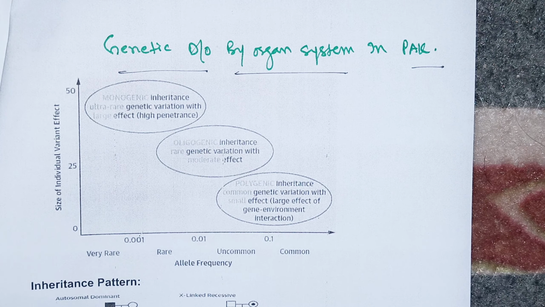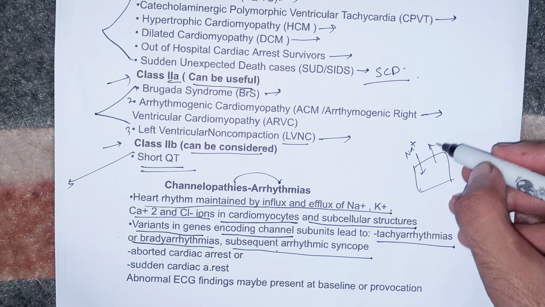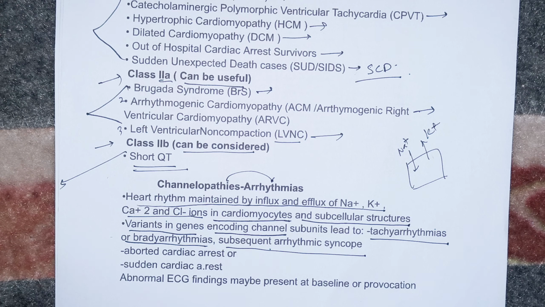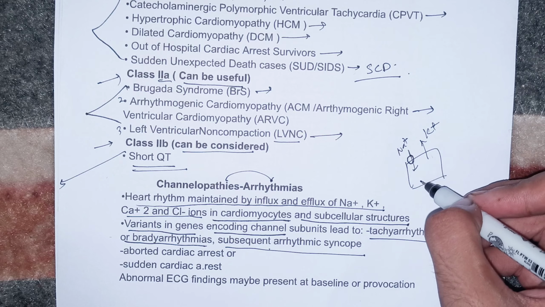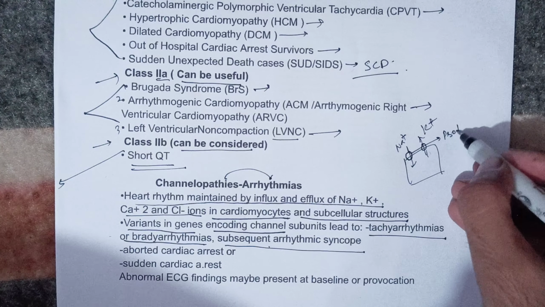I told you, let's suppose this is a cardiomyocyte, there are some channels: sodium goes in, potassium goes out, and everything. I'm not going into all the concepts of the action potential of the cardiomyocytes, but you need to keep in your mind there is a very important role of these channels to carry the flow of ions, sodium, potassium, and all the ions. So if there is some problem with those channels that are carrying sodium influx and potassium influx and all other ions, these channels are actually your proteins.